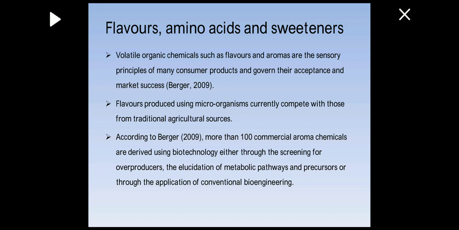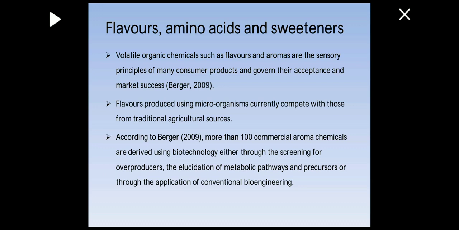That food product gets a specific flavor when that specific flavor is added to it, or the flavor of that food product is enhanced by the addition of flavor enhancers. That is carried out with the help of microorganisms, which are responsible for enhancing the flavors of the food products. According to Berger, more than 100 commercial aroma chemicals are derived using biotechnology, either through the screening for overproducers, the elucidation of metabolic pathways and precursors, or through the application of conventional bioengineering.